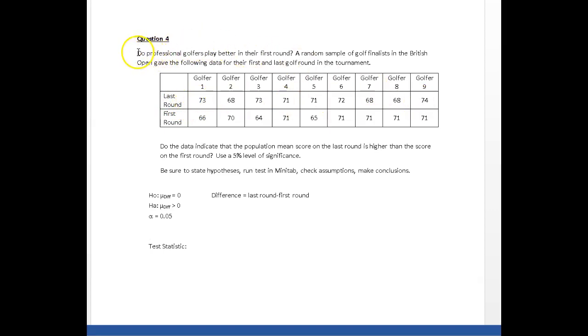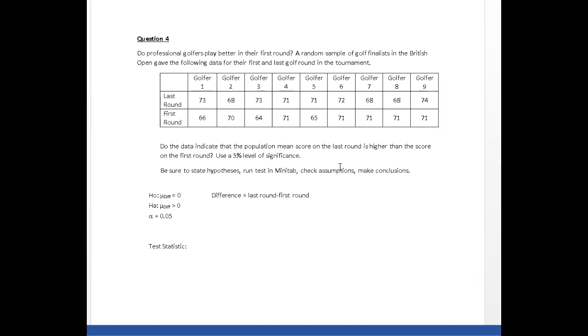And I don't know anything about golf, but I do know that the lower your score, the better it is. So we are expecting that the first round will show lower scores than the score on the last round. Okay, so that really begs the question, that's the question down here. Do the data indicate that the population mean score on the last round is higher than the score on the first round? And if that's the case, then yes, professional golfers play better on their first round.